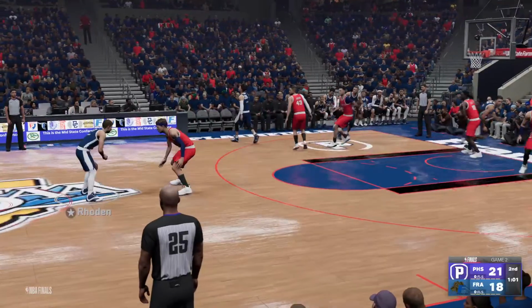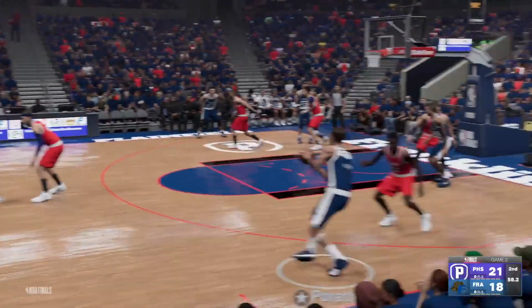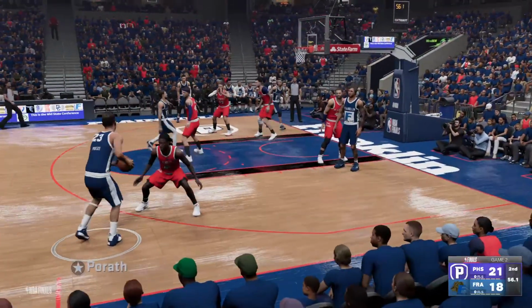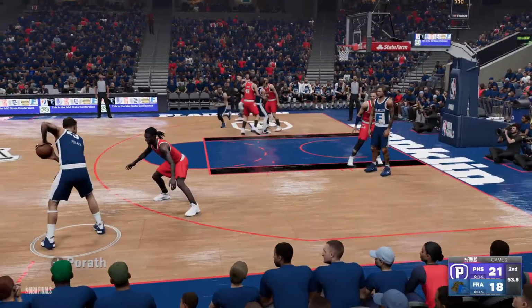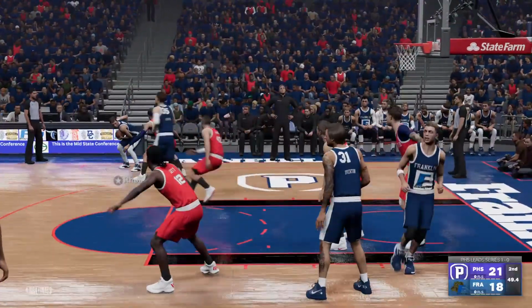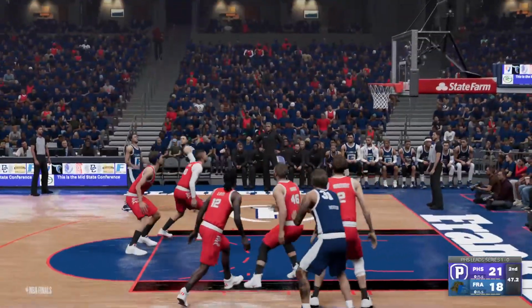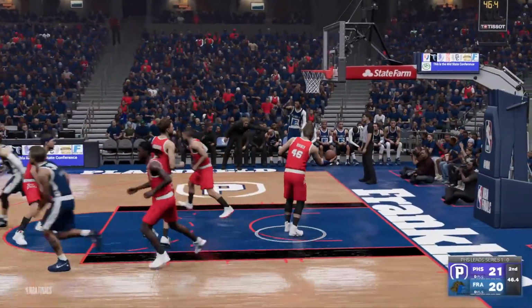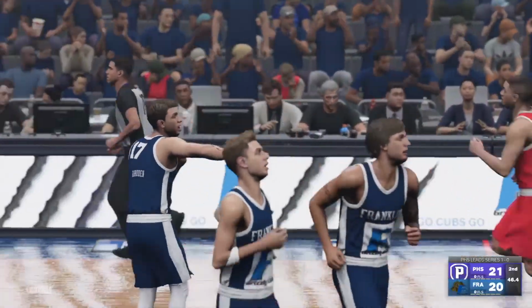A 3 would tie it. A 2 would not. Here's Porath. Grant Porath has the ball. Back to Swafford. Swafford back to Roden. Roden looks. Zach Roden for 2.